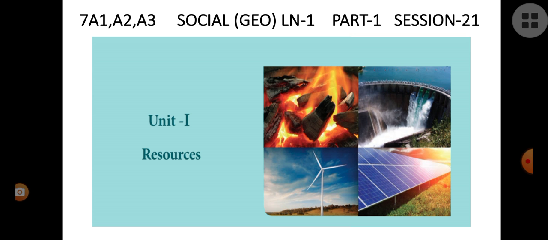And resources that exist without any human help are called natural resources. Okay, so look around you. You can see many natural resources, isn't it? Sand, air, water, trees.